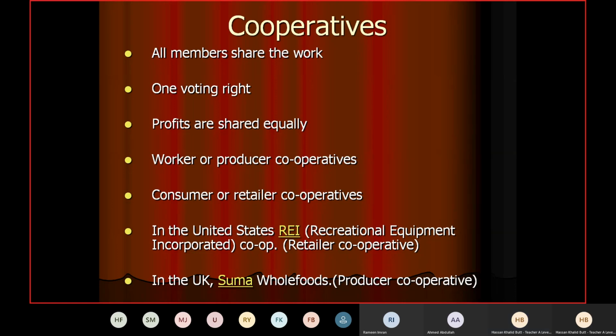Yes, Ramin. In public limited companies, sir. No, normally, I told you it's not easy to buy a public limited company because it's a huge company. And I told you public limited companies have a very long life. Think about Coca-Cola. I told you earlier, it started in 1876, still going on. Think about Pepsi. It started in 1885, still going on.